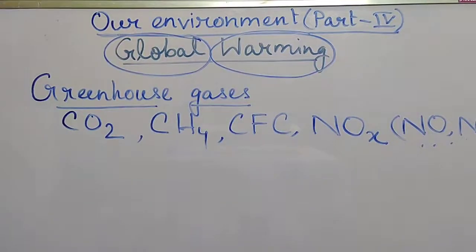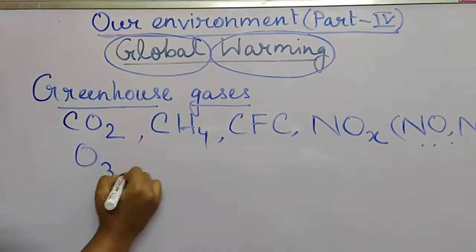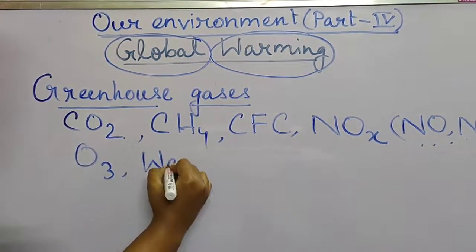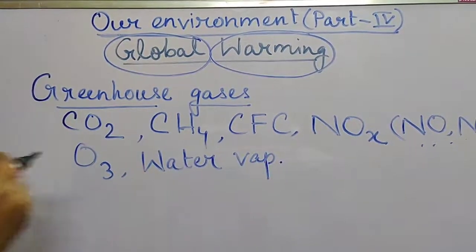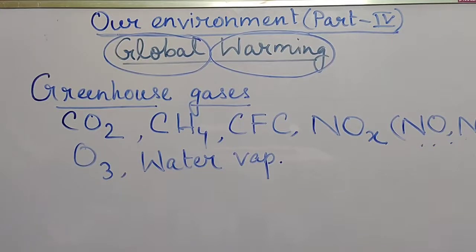And there are many others, just like ozone is also a little bit responsible for it. Then water vapor. So these all are the gases which are directly or indirectly responsible for the greenhouse effect.